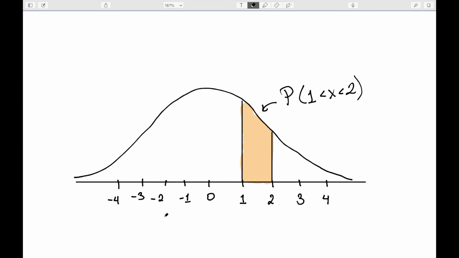So now we have some basic shapes for probability density functions. Let's consider what they actually mean. So here I have my symmetric distribution. And if I look at the area under this curve between 1 and 2, this actual area of the shaded region will be equal to the probability that x is between 1 and 2. And in the next video, we'll take a closer look at probability density functions and how to use them.